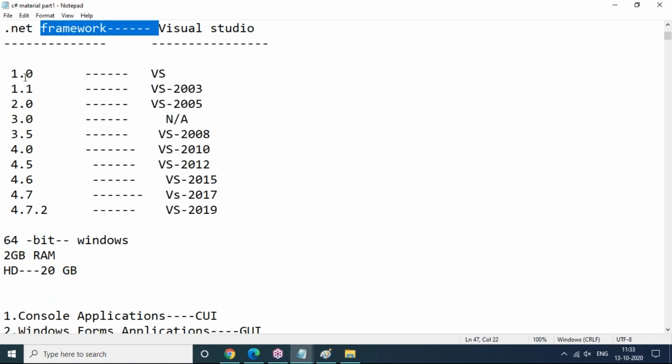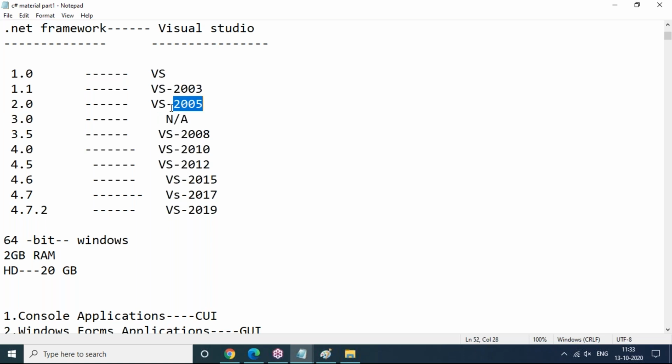These are the versions of .NET Framework and Visual Studio. .NET Framework 1.0, at that time, Microsoft gave a version called Visual Studio VS, VS is an editor tool name. And later they came up with 1.1 Visual Studio 2003 and 2.0 Visual Studio 2005 and 3.0 not applicable, meaning at the time of .NET Framework 3.0, Microsoft did not give any Visual Studio version.